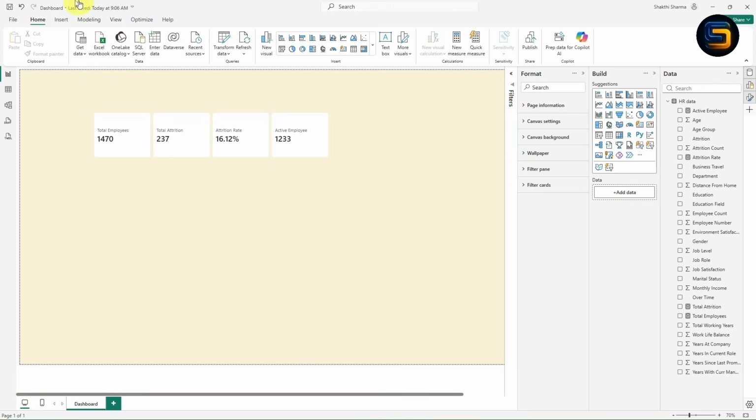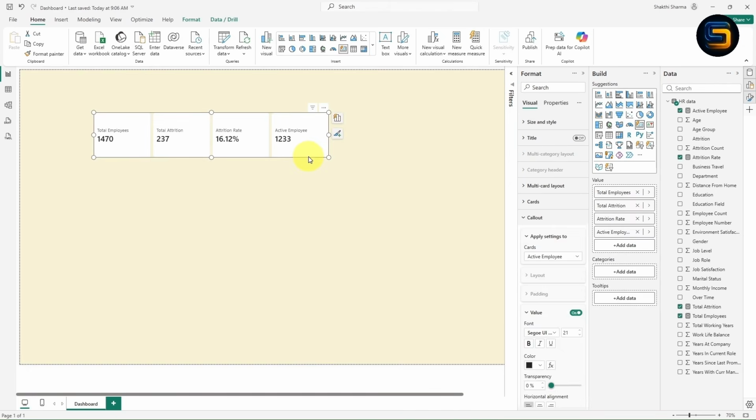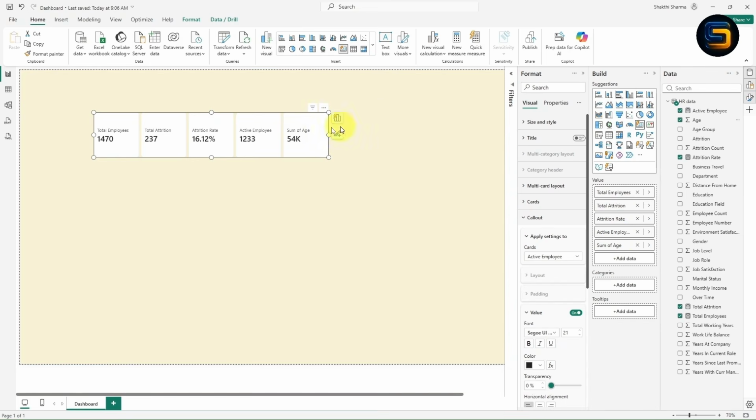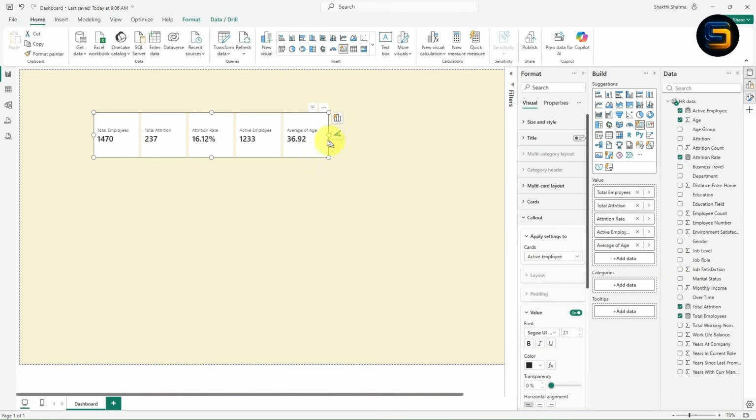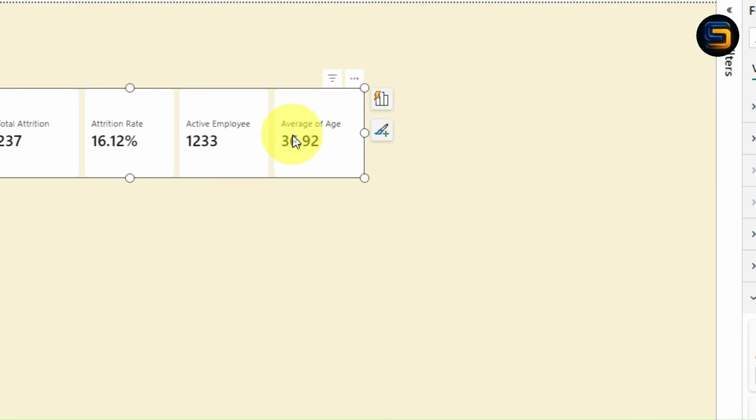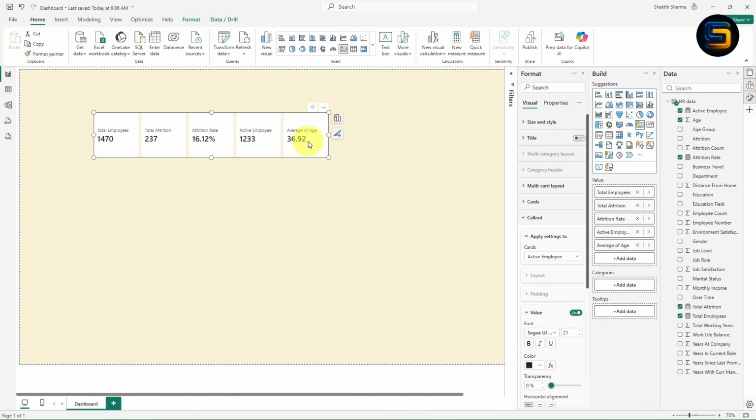So basically we need to find the average age of the employee. Just select this card, and once you select it, drag this age column inside the value. Once you drag and drop it, look here guys, now you will get sum of age as 54,000, which is impossible. Now what you can do is change the value. Click on this option. Now from here, instead of sum, I will click on average. Once you click on average, you will get the average age of employee, which is 36.92.